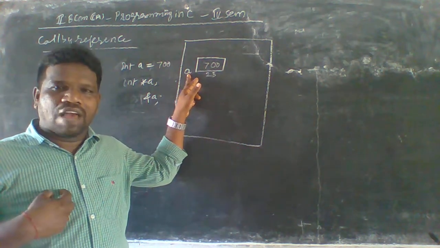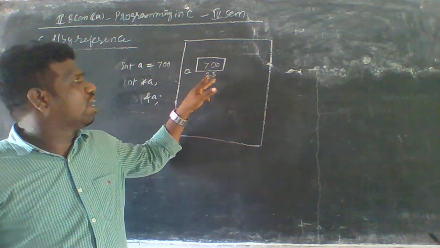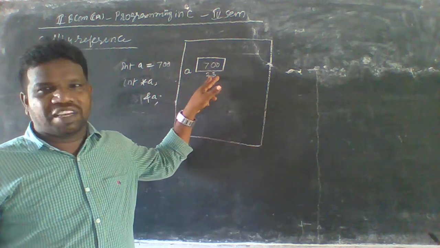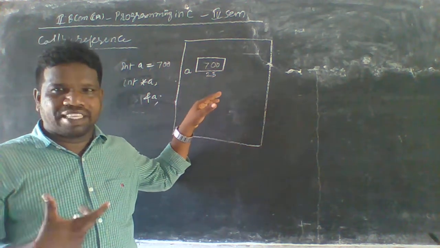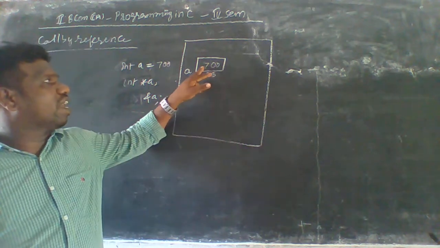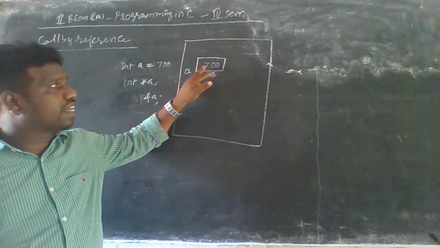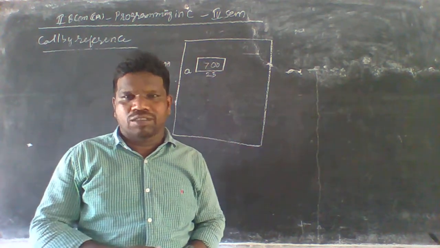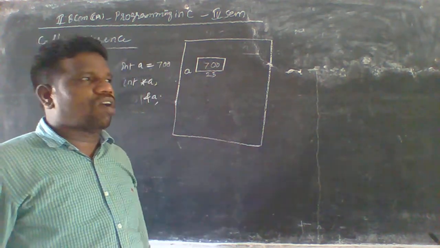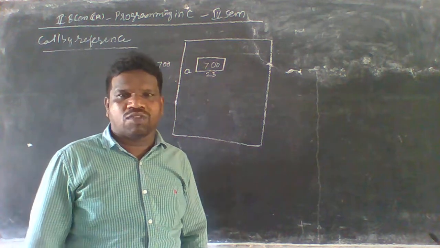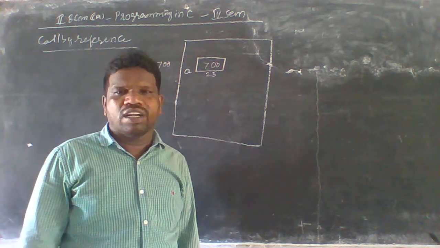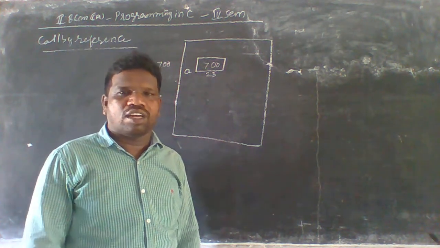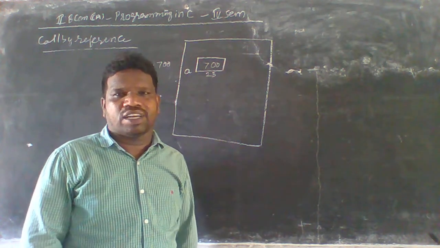I am the person having the name Venkatesh, and a occupies 2 bytes of memory space. Its value is 700, and its location is also treated as a number. My location is Davarpalli, and BHS VLM Degree College is my address.